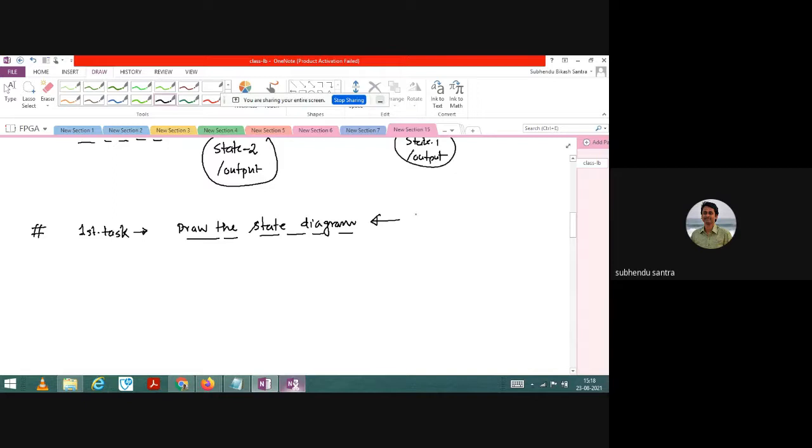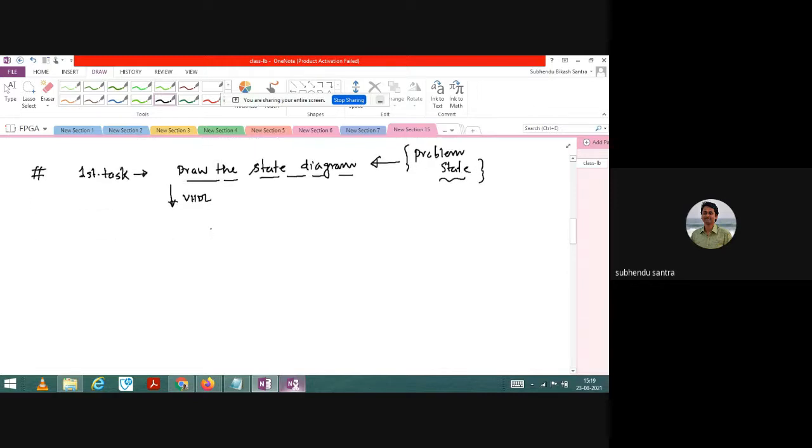Okay, the problem statement will be given to you. It may be a project. The application may be power electronics, a conveyor belt, or a mechanical transition. So the problem statement will be given, and based on that you have to draw the state diagram, and once you complete the state diagram, the next thing is to write a VHDL code for that, applying this model. Okay, what I just discussed.